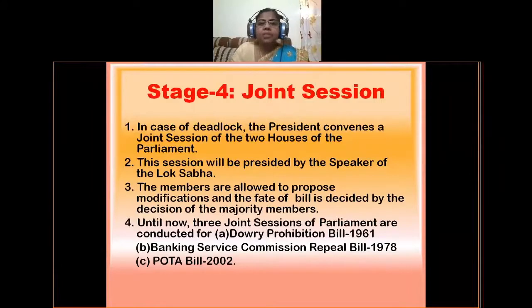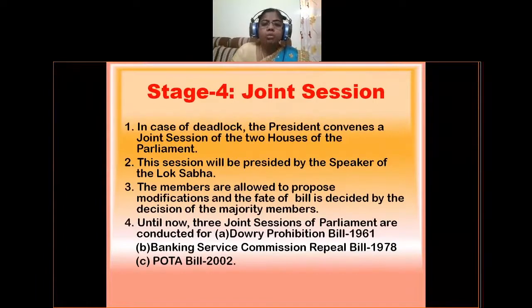This session will be presided over by the Speaker of the Lok Sabha. That means the joint session of the Parliament will be presided over only by the Speaker of the Lok Sabha, not by the Chairman of the Rajya Sabha. Next, the members are allowed to propose modifications, and the fate of the bill is decided by the decision of the majority of members. During the joint session, the bill will be discussed again, and the fate of the bill is decided by the majority of members of both houses. Then it will be decided whether the bill is passed or not.